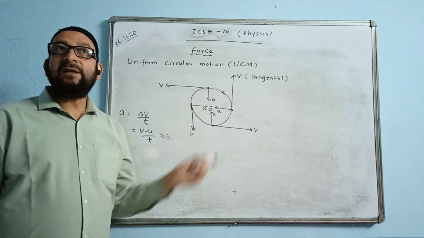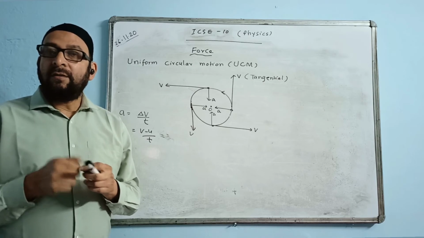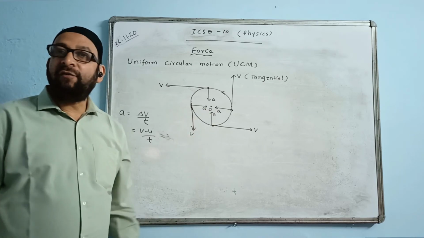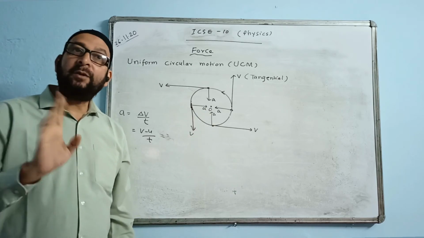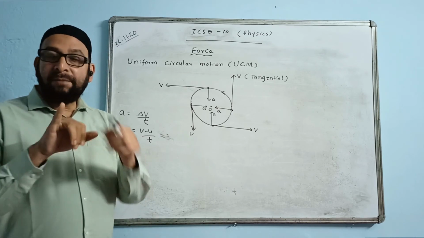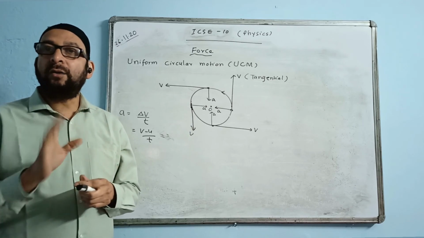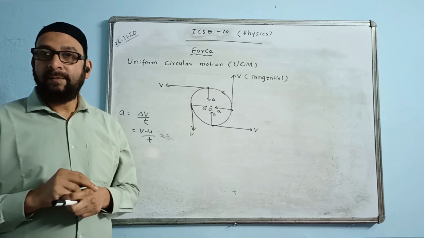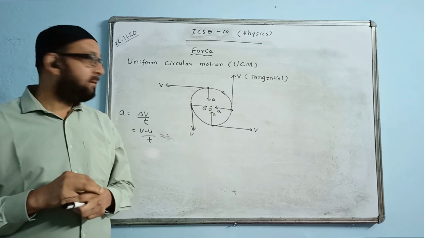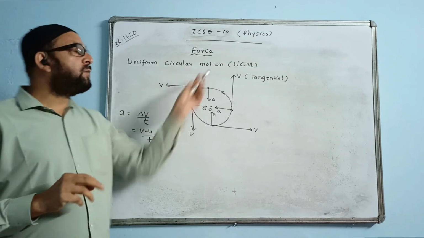And when there is acceleration, that acceleration is always produced by a force. Is the force acting on the body uniform or non-uniform? Because force is also a vector, we say non-uniform. Except speed, which is uniform, the rest of the quantities are non-uniform. They are not uniform, they are variable. So please remember that.